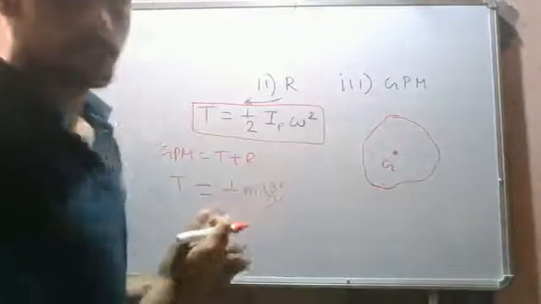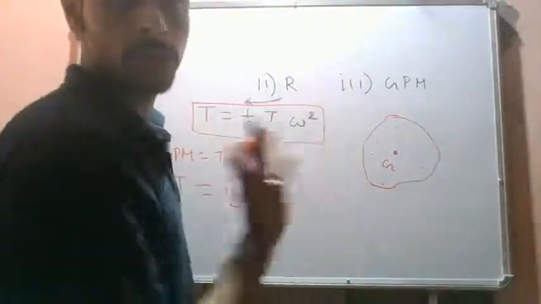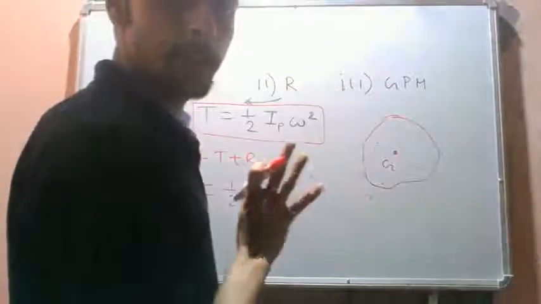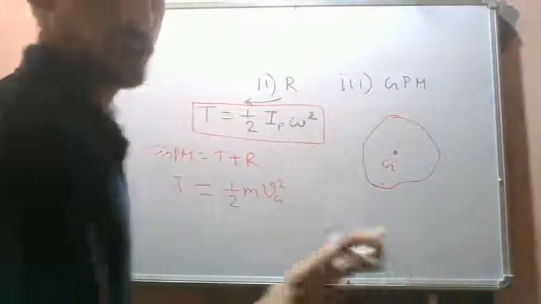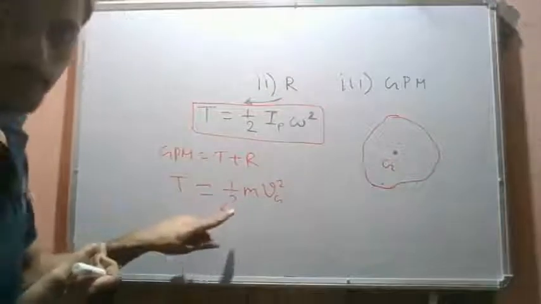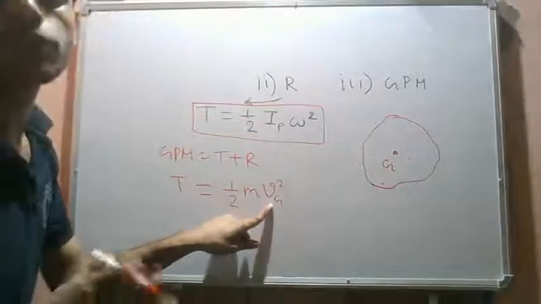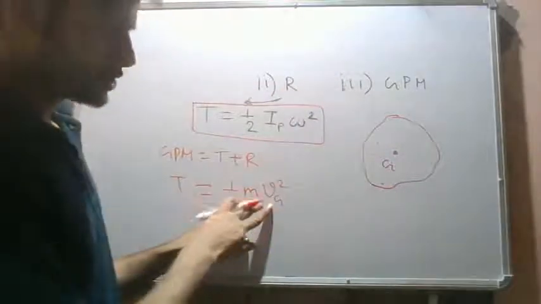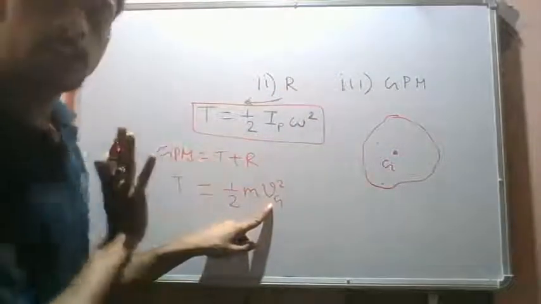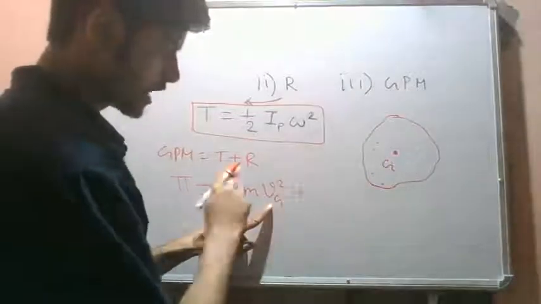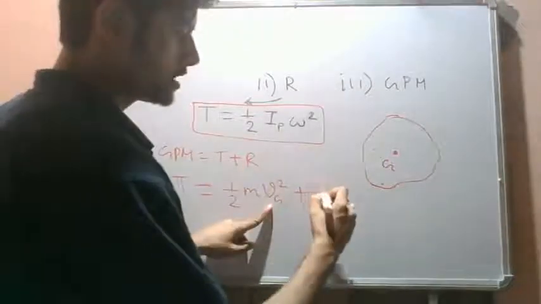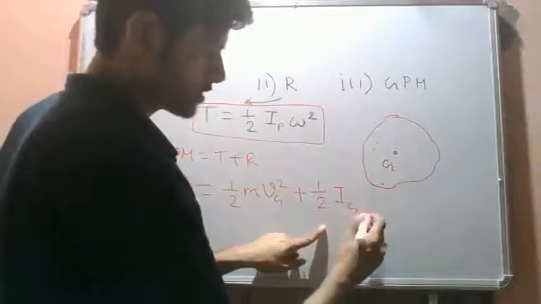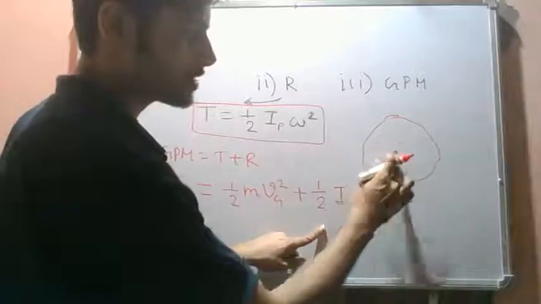We have seen in kinematics that each and every point of the rigid body will have different linear velocities. So which one to take? We will take half the mass of the rigid body times the velocity of center of mass square. We are not bothered about some other points. The velocity of center of mass square gives the translatory kinetic energy, plus the kinetic energy due to rotation, which is half the moment of inertia about center of mass, Ig, times omega square.